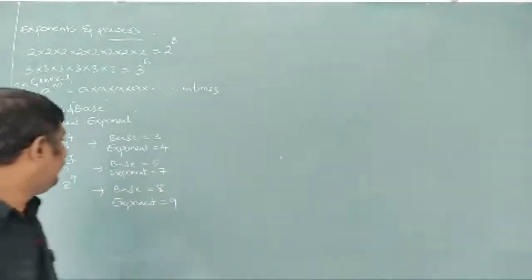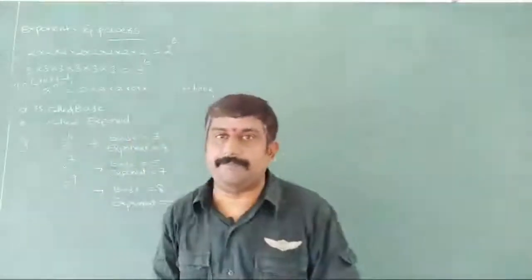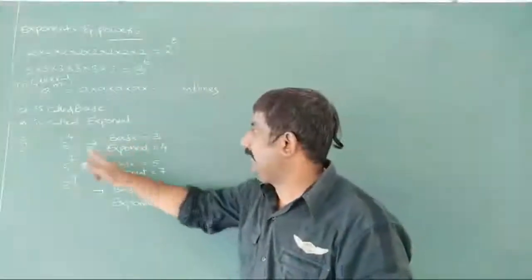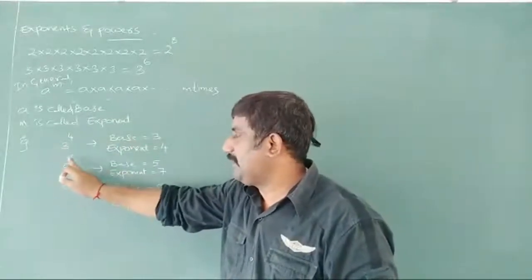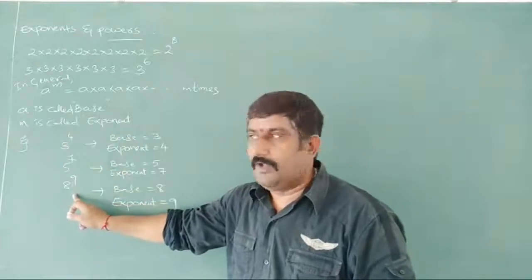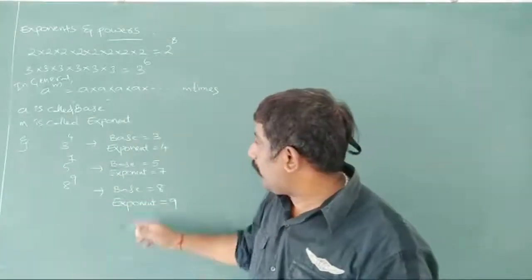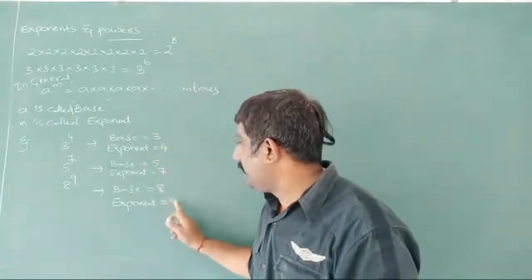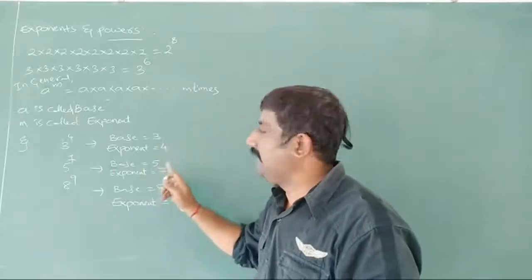So like this we can write the given as base and exponent. Okay sir, we wrote all the exponents as positive numbers only: 4, 7, 9.